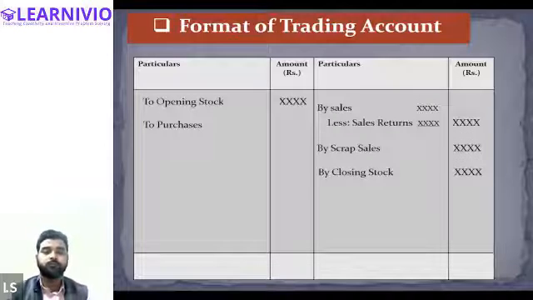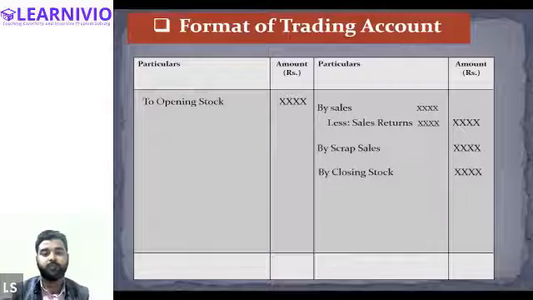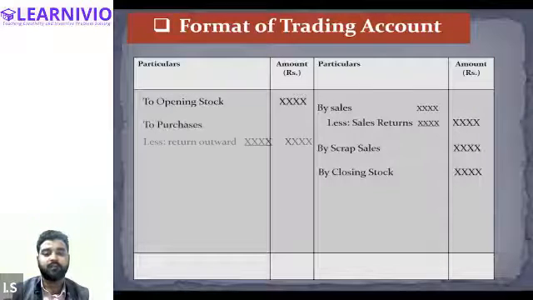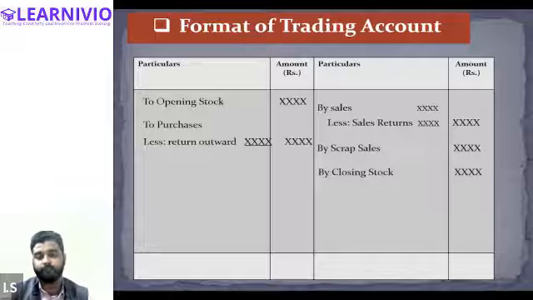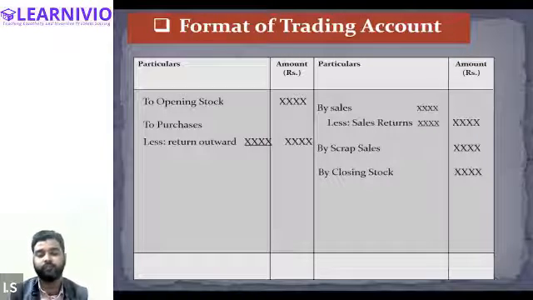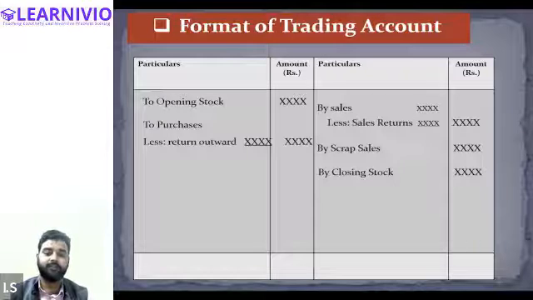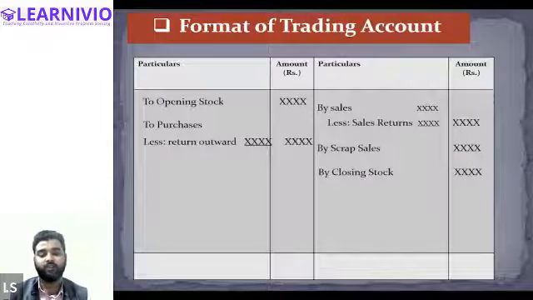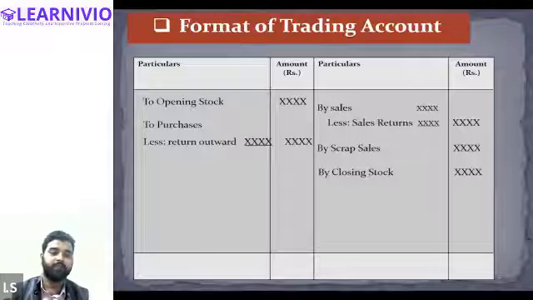Okay. So if we are purchasing stock from the market, we will be recording it on the debit side of the trading account, but after adjusting the value of the return outward, that means purchase return. Let's say I'm purchasing goods of rupees 4 lakh and I have returned goods costing 80,000. Then I will write down the value of purchases after adjusting the return outward. That means I will write down 3,20,000 on the debit side of the trading account.